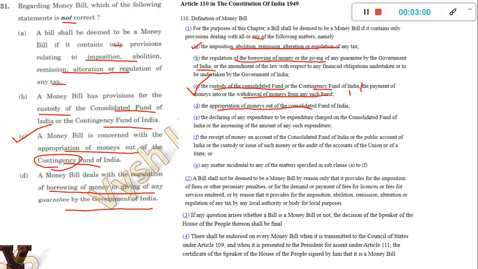So it's a direct question. There is nothing much to explain. You can pause and read this, and this is actually taken from a website. There is a website called indianqanun.com, where the articles are given in a very nice format. If you go to any other website, the problem is they'll give it in a very unreadable and unformatted way.